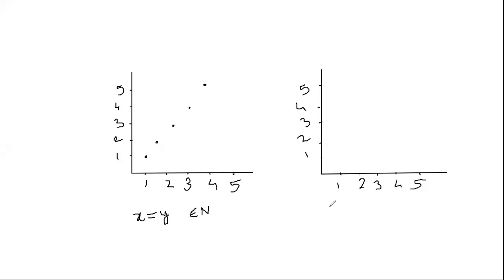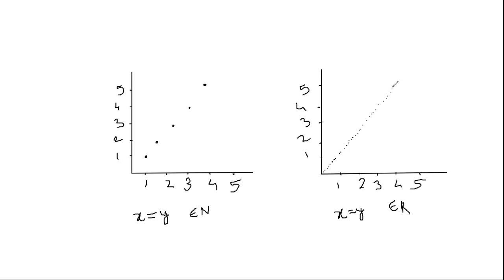Again we are given a graph with numbers on the x and y axes, and we are told to draw a graph where x is equal to y, and x and y belong to the real numbers. The real numbers may be anything, so this can be a real number. Likewise I will keep drawing x equal to y, and I can see that these numbers are continuous in nature.